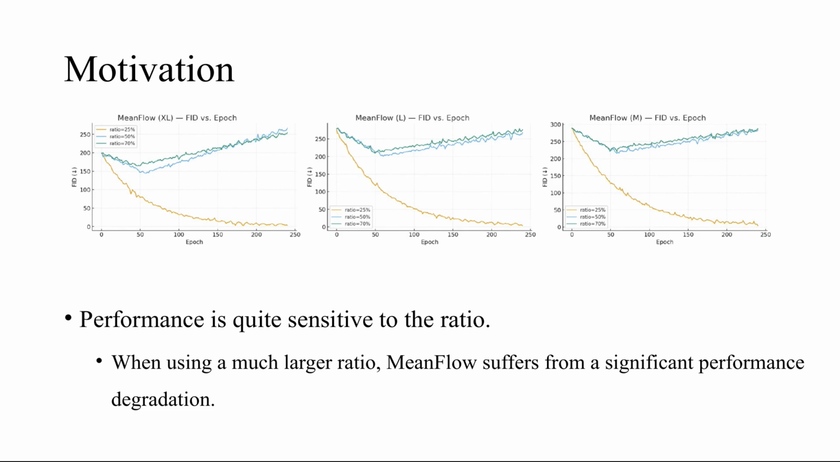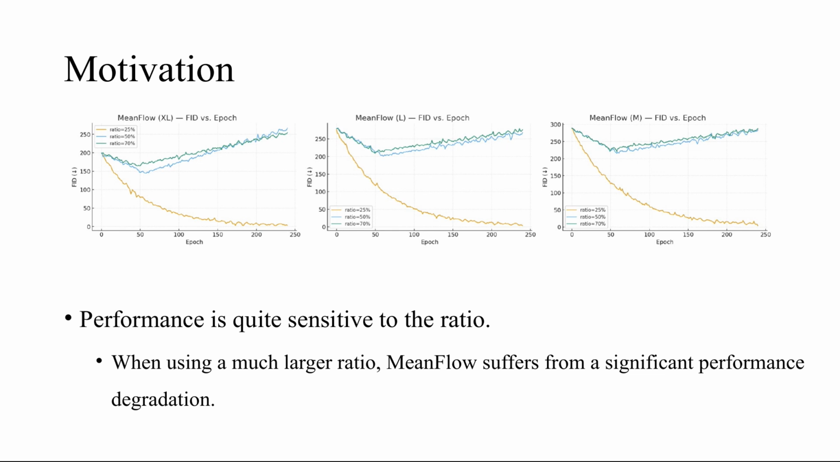Our motivation stems from a highly counterintuitive observation. Please direct your attention to these three plots showing the FID progression across M, L, and XL model scales. The ratio in the legend refers to the proportion of trajectory samples. Two critical issues immediately stand out. First, extreme sensitivity to this sampling ratio. A simple shift in this hyperparameter drastically alters the final FID.